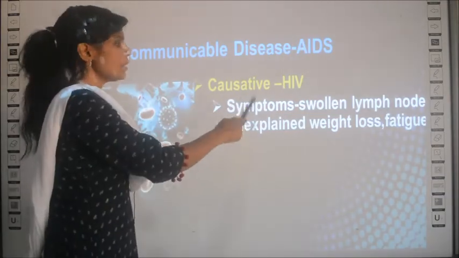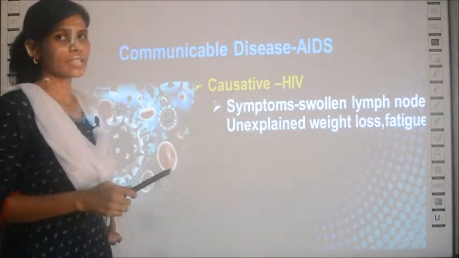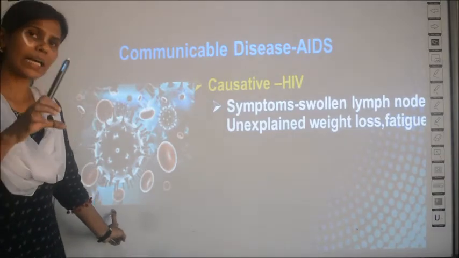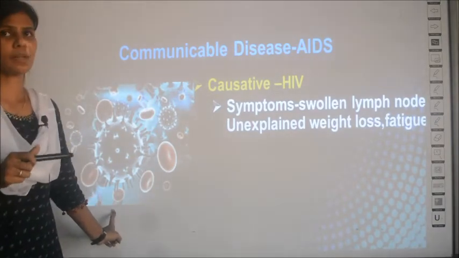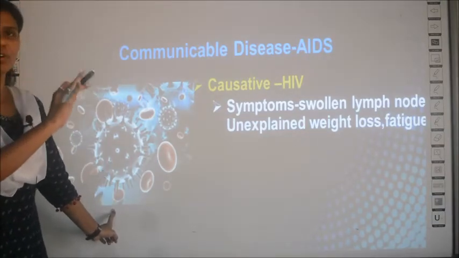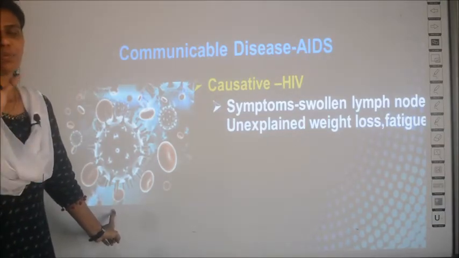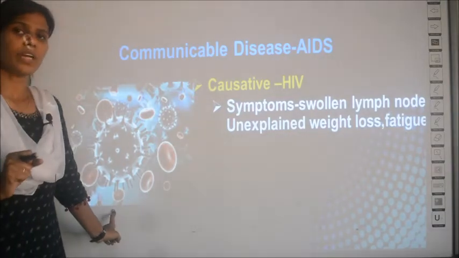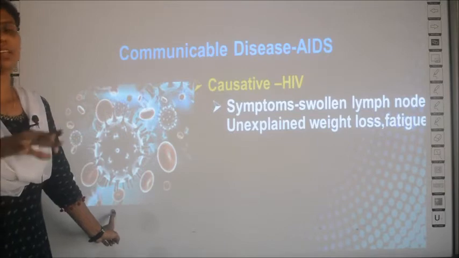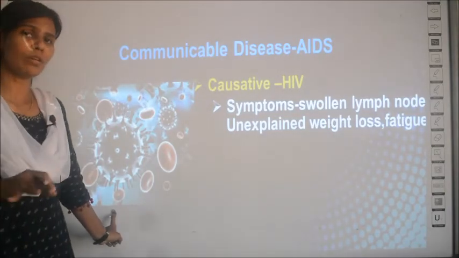So this virus directly attacks the immune system. We all have an immune system, right? This immune system is the target for the HIV virus. It will go and directly attack the immune system. So when the immune system is attacked, the infected person will completely lose immunity.